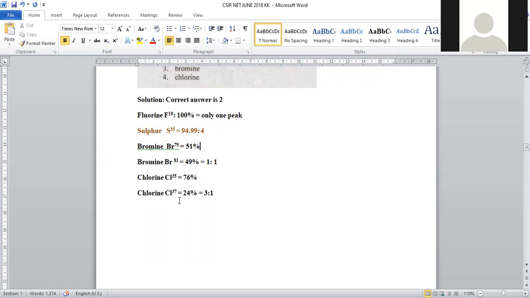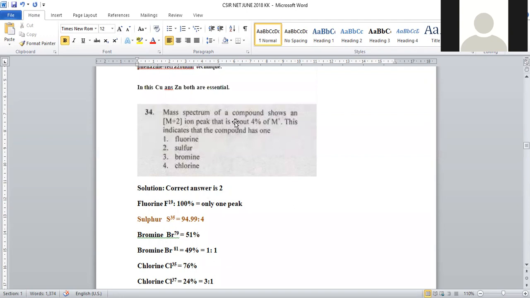When chlorine 35, chlorine 37 isotopes were taken, abundance of chlorine 35 will be almost 75, that means 76%. Chlorine 37 will be 24%. Now the ratio of these two isotopic forms will be 3:1. So 3:1 abundance will be there. So it is also not matching. 95:4, this will be the suitable answer for this mass spectrum.